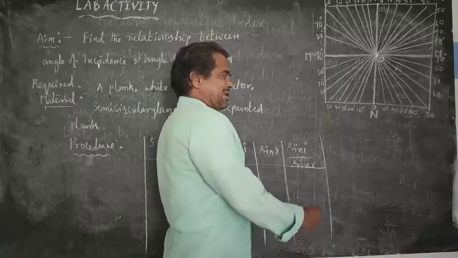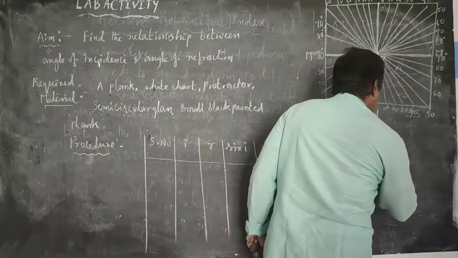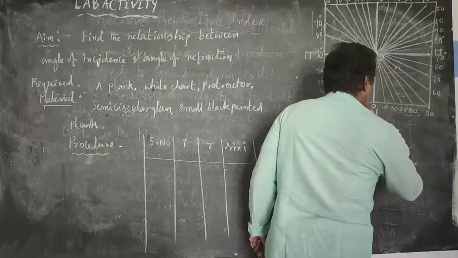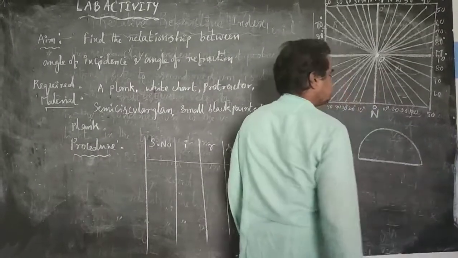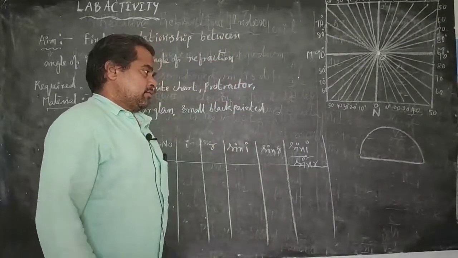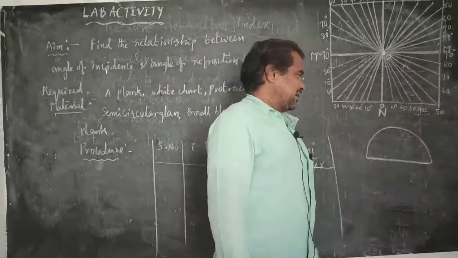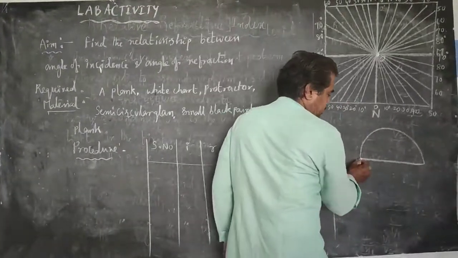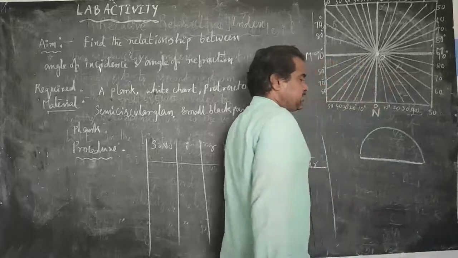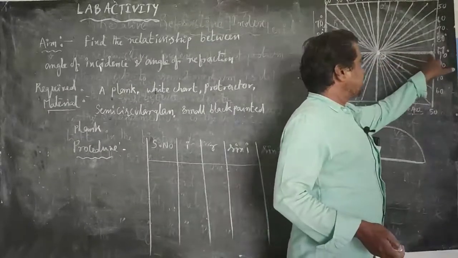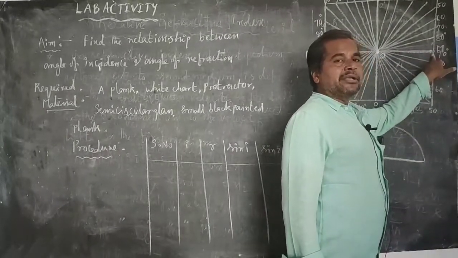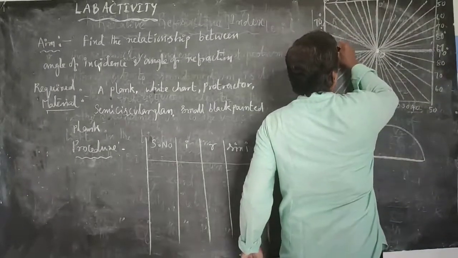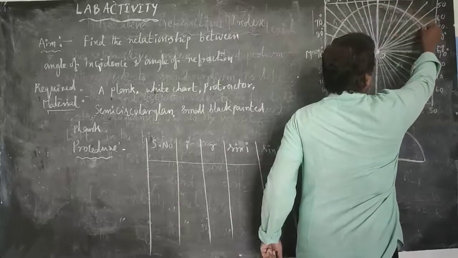Now we are taking one semicircular glass. The shape of the semicircular glass is like this. We put the semicircular glass in such a manner that the base of the semicircular glass coincides with the horizontal line. So we put the semicircular glass like this.